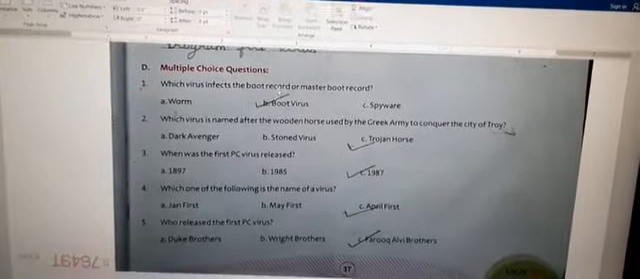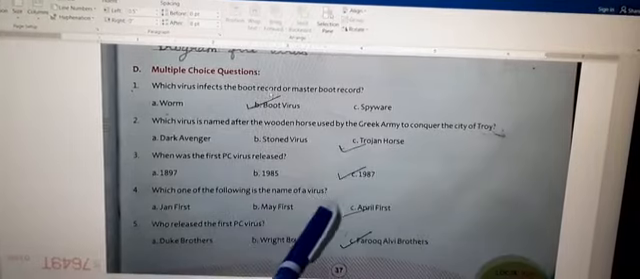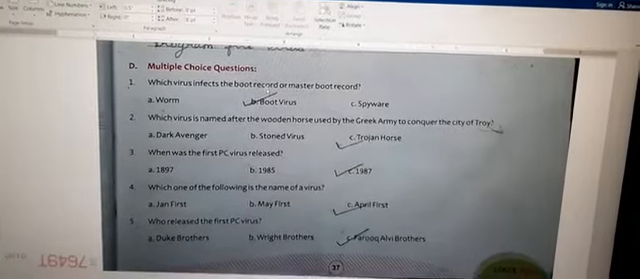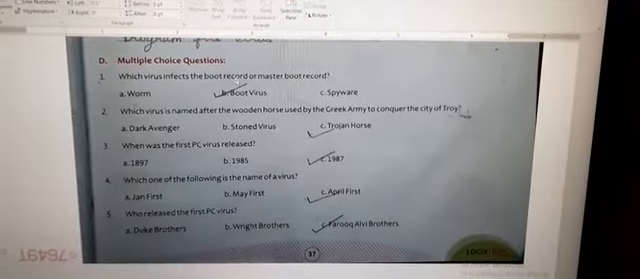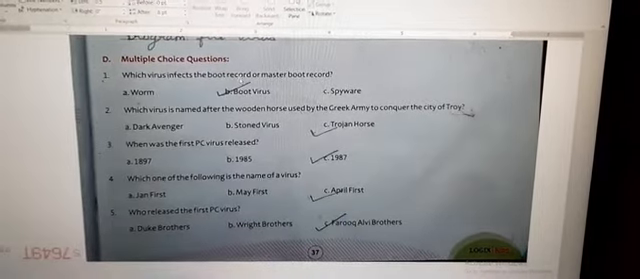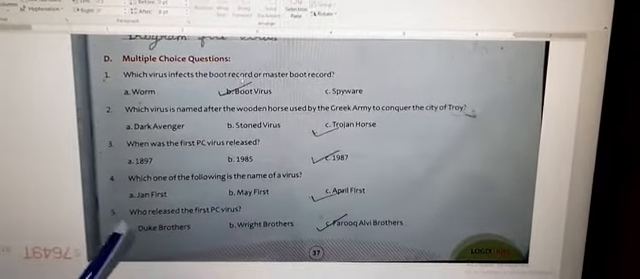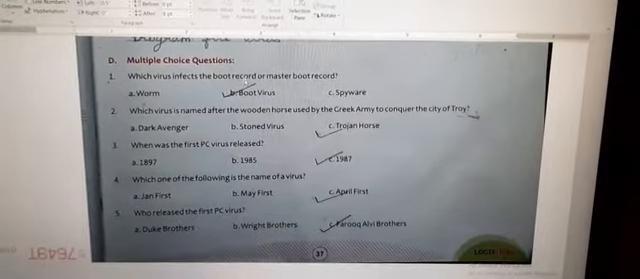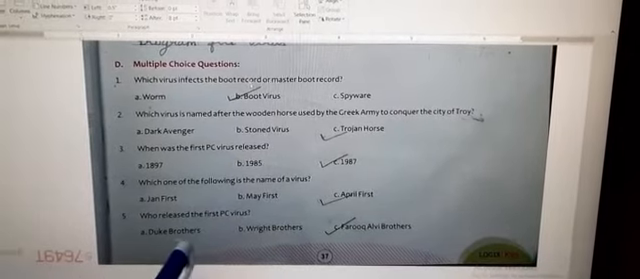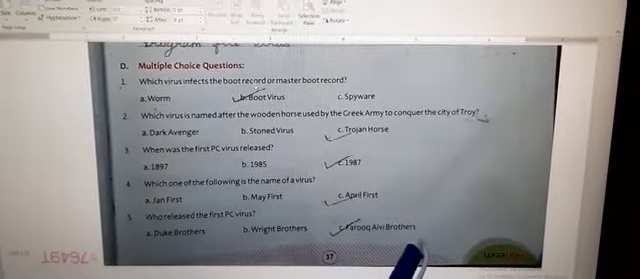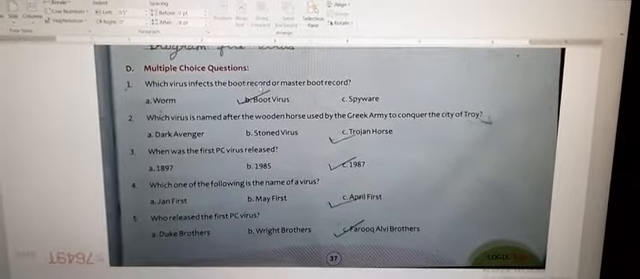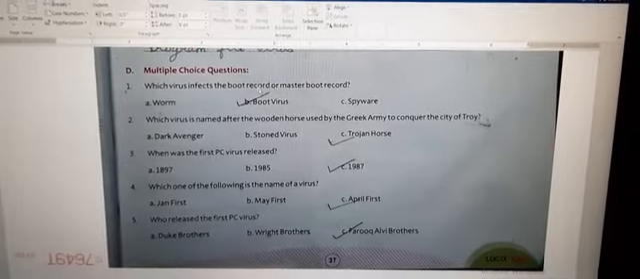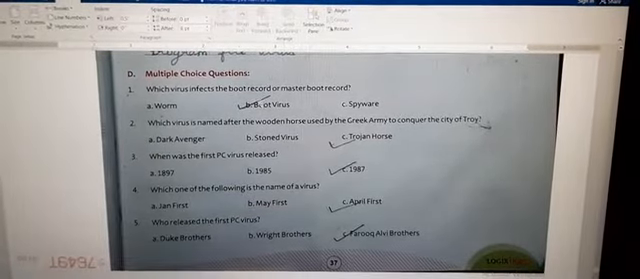Fourth one, which one of the following is the name of a virus? Options are Jan 1st, May 1st, April 1st. So the correct answer is April 1st. Fifth is, who released the first PC virus? Options are Duke brothers, Wright brothers, Farooq Alvi brothers. So correct answer is Farooq Alvi brothers. So these all are your multiple choice questions.